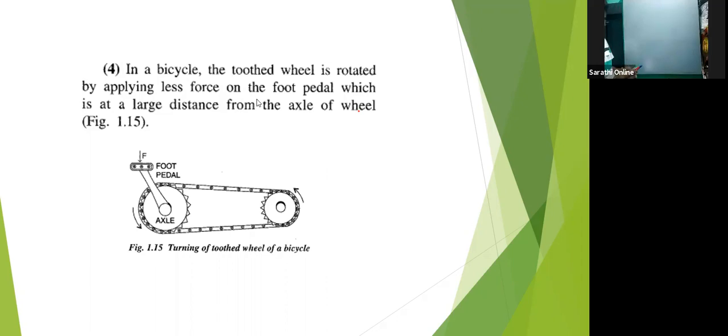So there are two very important factors. The equilibrium is of two kinds: static equilibrium and dynamic equilibrium. When a body remains in the state of rest under the influence of the applied forces, the body is in static equilibrium. And dynamic is when a body remains in the same state of motion, that is translation or rotation, under the influence of the applied forces, the body is said to be in dynamic equilibrium.